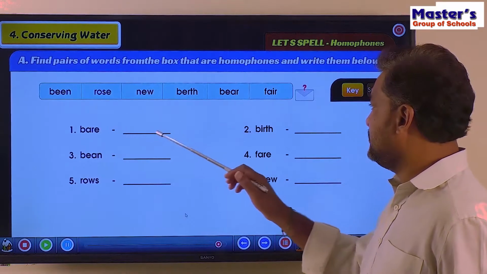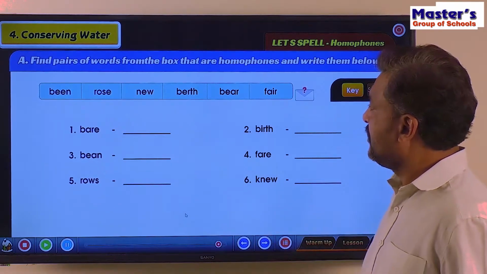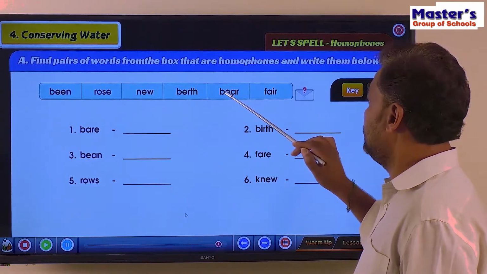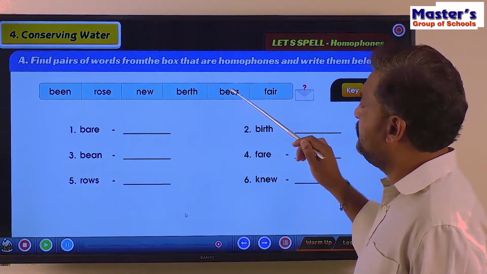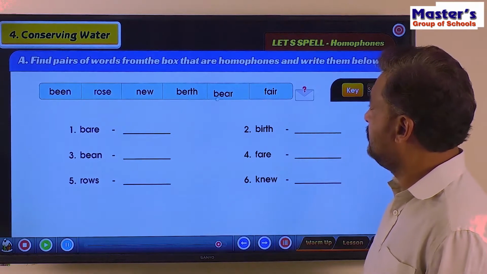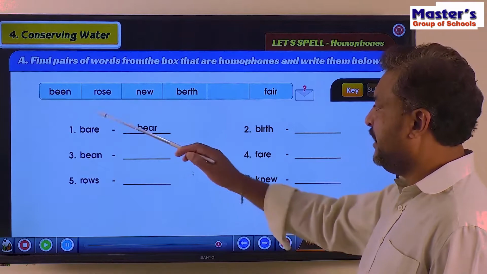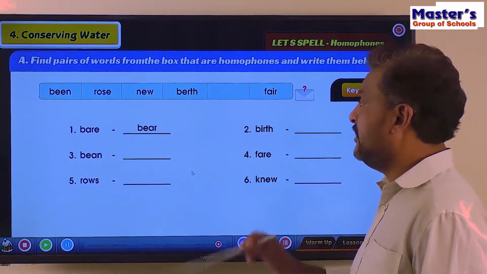So the first one is bear. Bean, rose, new, bird, bear. Bear, fair. Yes, bear. Right, so bear, bear. That is a homophone.